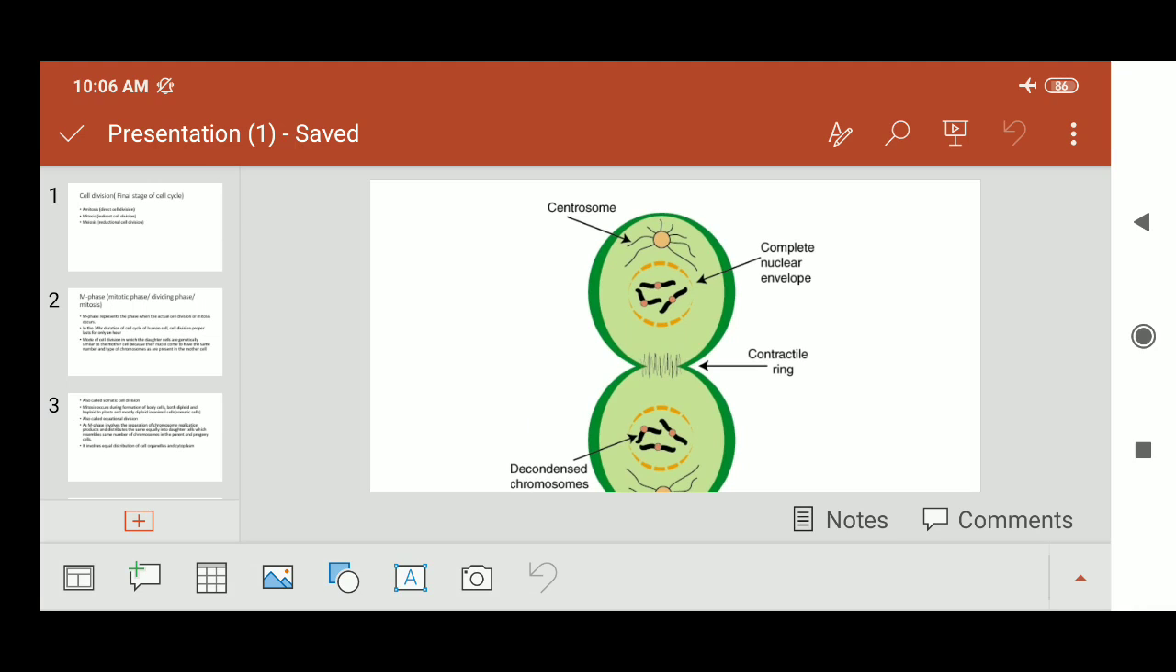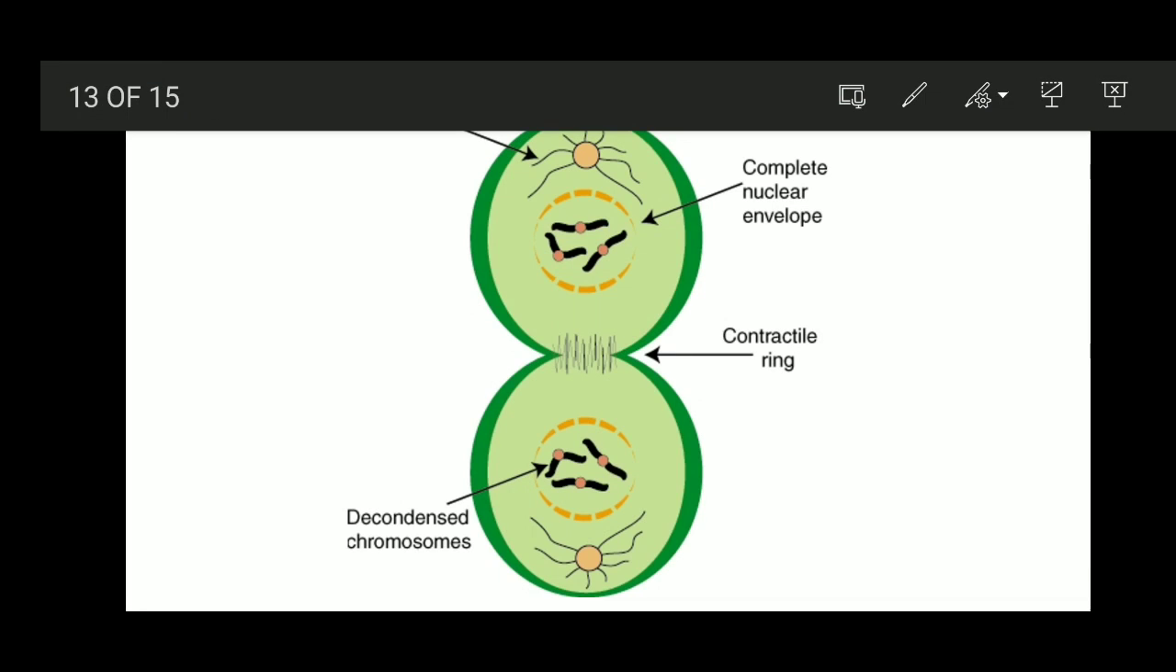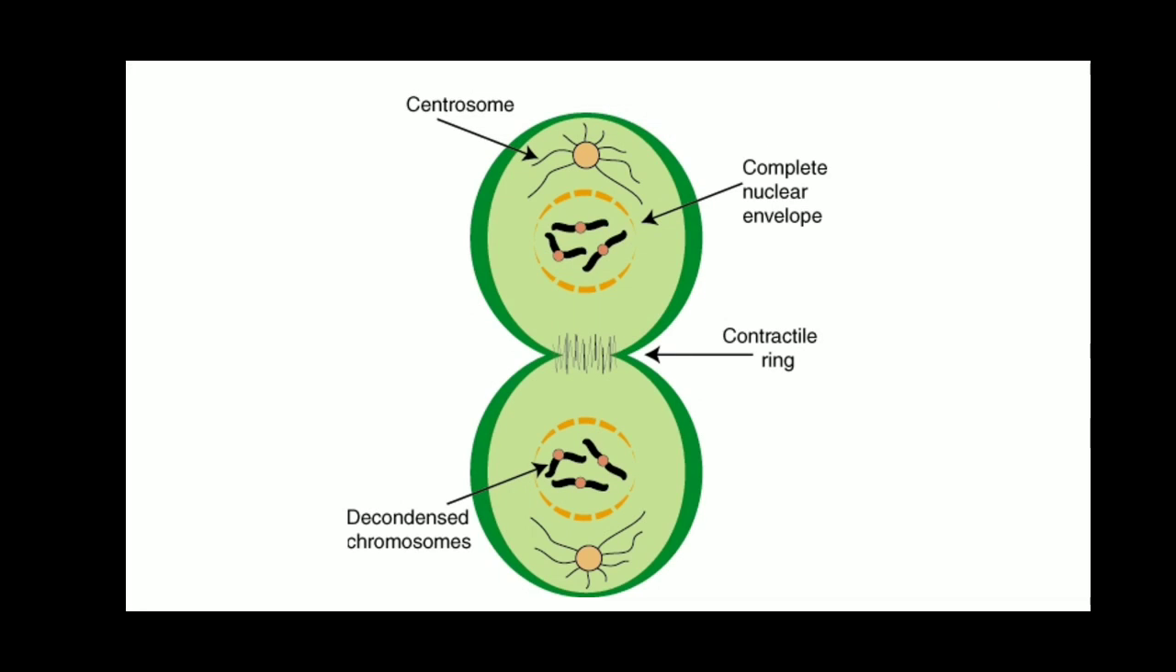It is going to produce two sets of nucleus, and therefore it is resulting into two daughter cells. The mitosis is going to result into two daughter cells, each containing the same amount of genetic material.